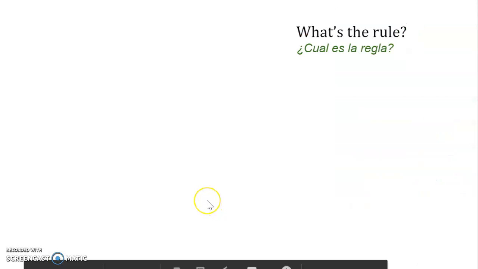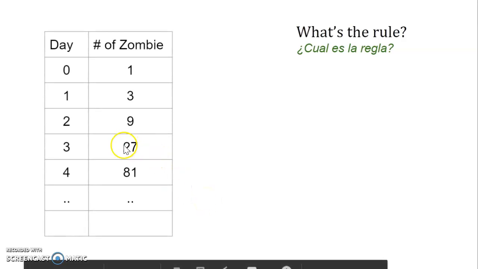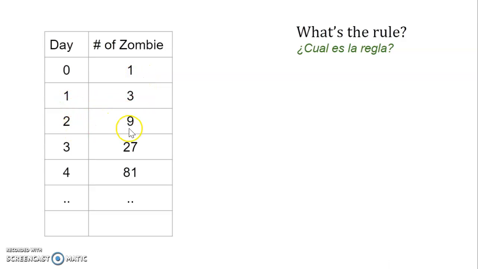So let's see if we can figure out the rule. Okay, so this is the table that we had. On day 0, we had 1 zombie. On day 1, 3. On day 2, 9 zombies. On day 3, 27 zombies. On day 4, 81 zombies.